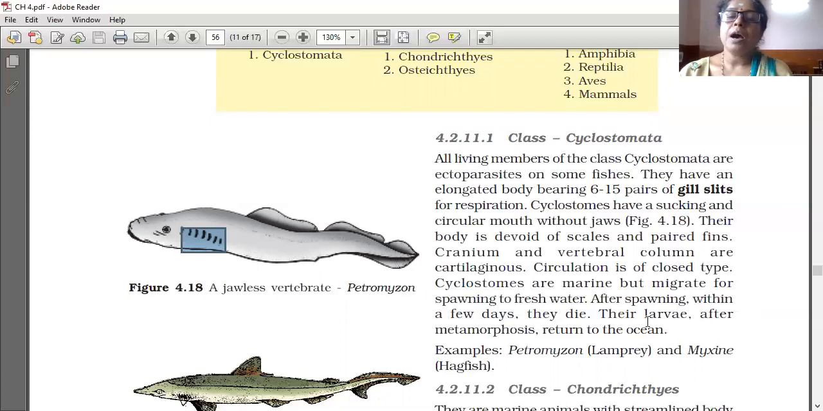The eggs are converted into larvae, and after metamorphosis the larvae come from freshwater back to the ocean. So the mother organism goes from the ocean to freshwater for laying eggs, and after laying eggs the mother dies. After the eggs develop into larvae and undergo metamorphosis, they return to the ocean. Examples are Petromyzon and Myxine.